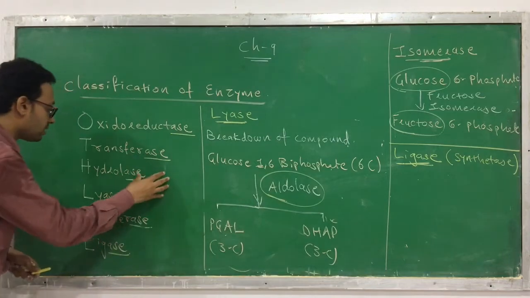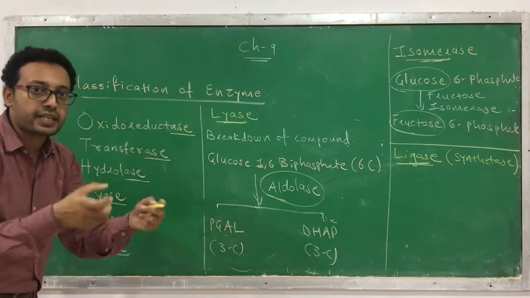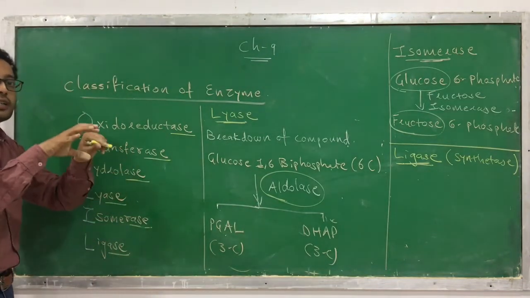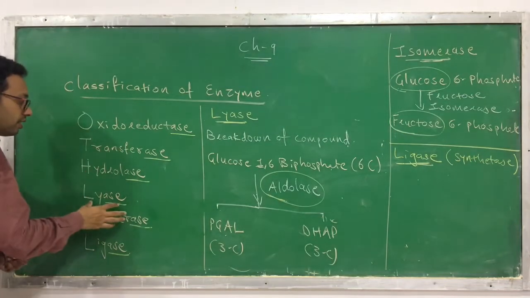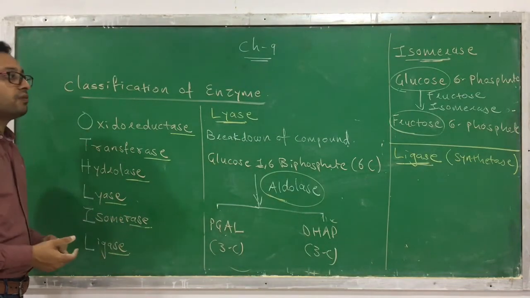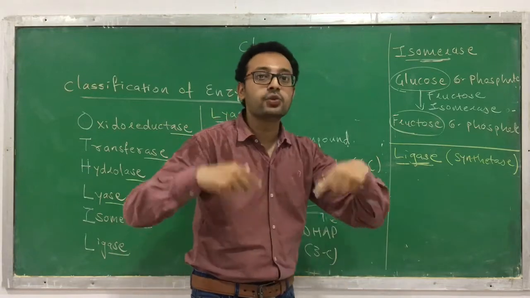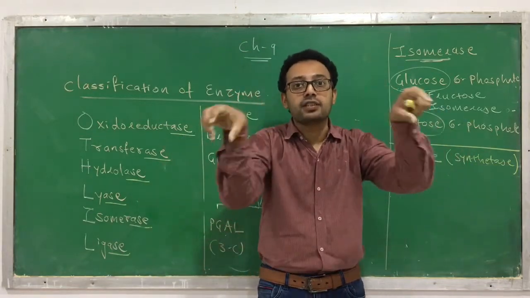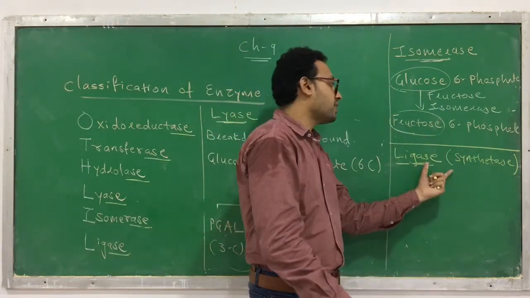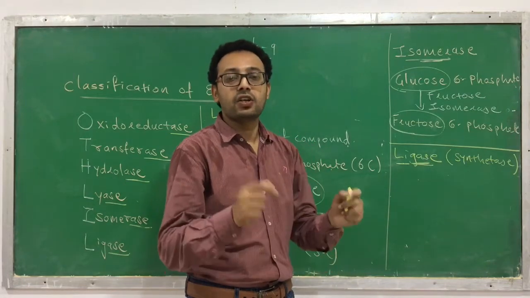The hydrolase and lyase are responsible for breaking. Hydrolase breaks in presence of water. Lyase breaks in absence of water. But ligase does the opposite. It joins two molecules. Such a category of enzymes is called ligase or synthetase.